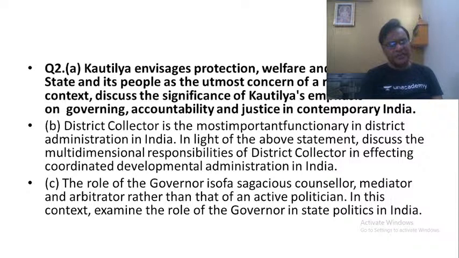An active politician should not be appointed as governor. The person who is appointed as governor should not have actively participated in politics in the immediate past. And once their tenure is over, they should not go back to politics again. One more thing is that they cannot be removed whenever there is a regime change at the central level. But these recommendations are never implemented, and the governor's position will continue to be controversial in India.